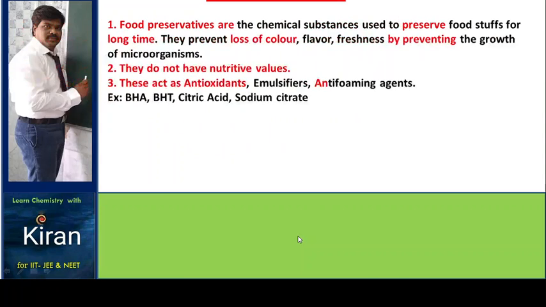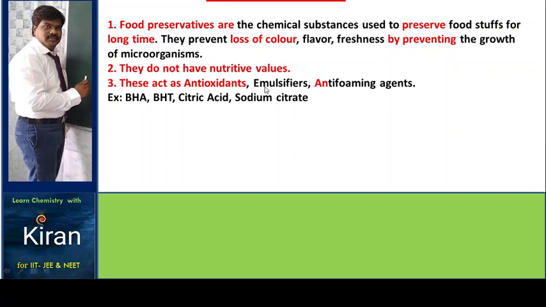Coming to food preservation, what chemicals are we utilizing? Food preservatives are chemical substances used to preserve foodstuff for a long time. They prevent loss of color, flavor and freshness by preventing the growth of microorganisms. They do not have nutritive value. These act as antioxidants, which means the food won't get spoiled.